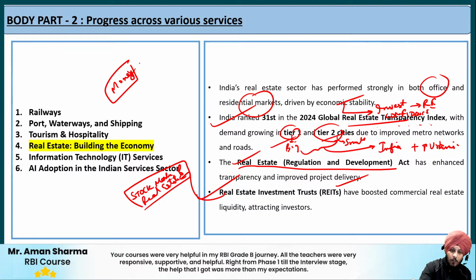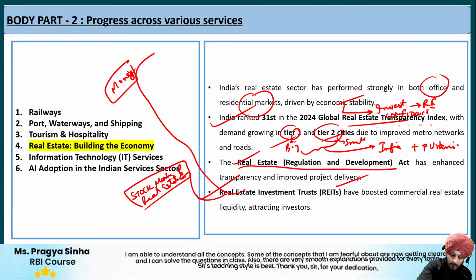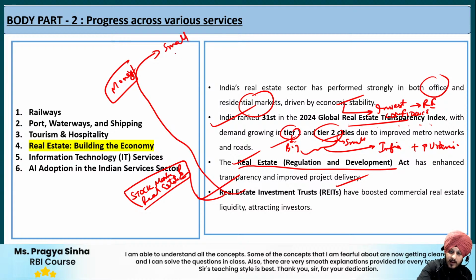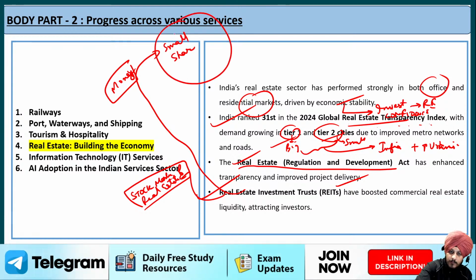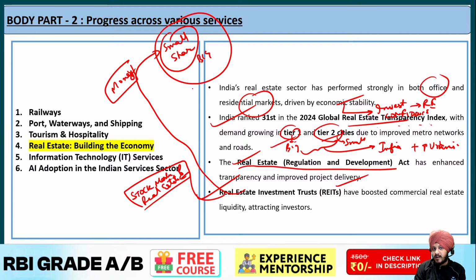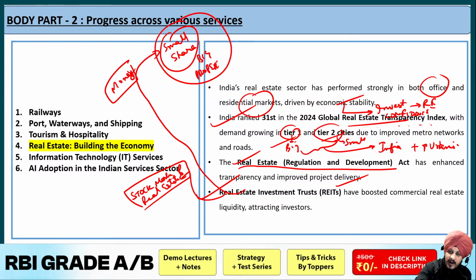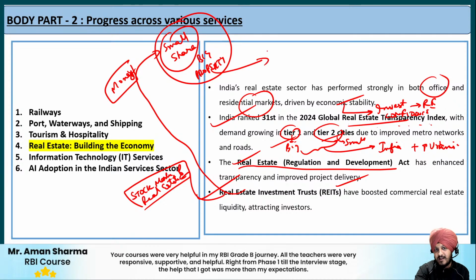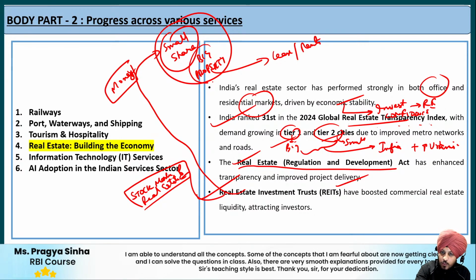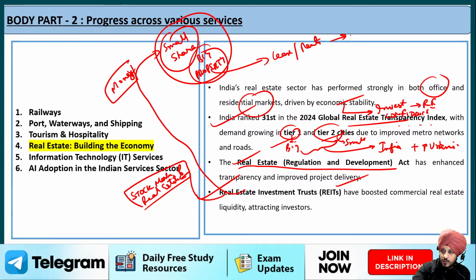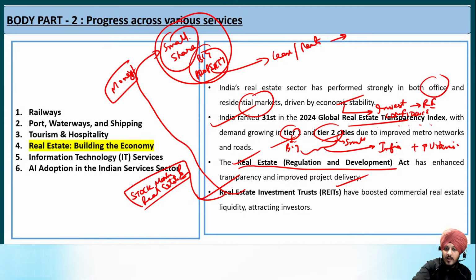But with the help of REITs, you can buy a small share of a big property. Just like in a stock market you buy the shares of a company, over here you are going to buy a small share of a big property. And how you get benefited is whenever this property makes money, it can be with the help of lease or rents. Whenever this big property earns money, you are also going to earn a certain percentage of benefit, depending on the shareholding that you have.